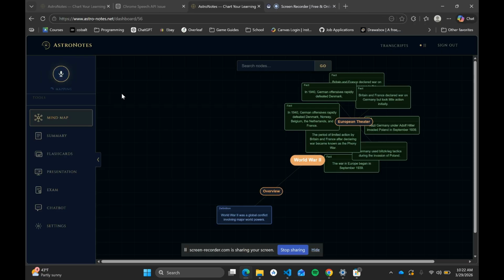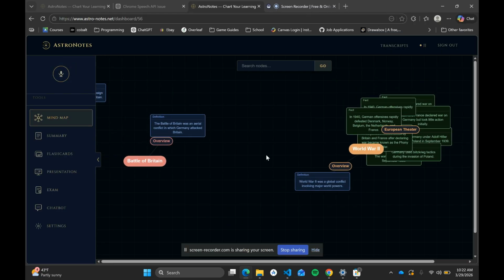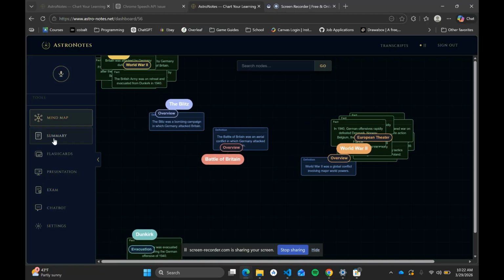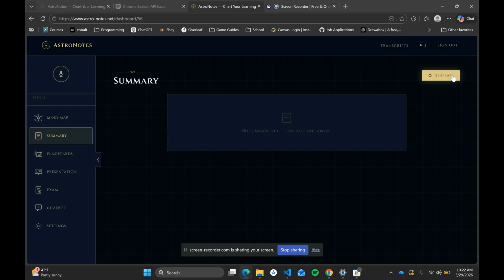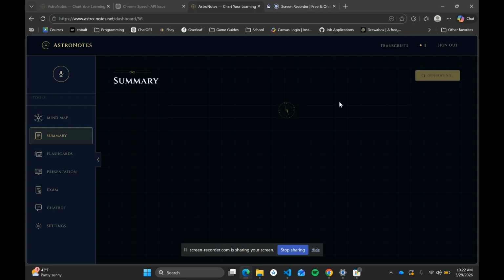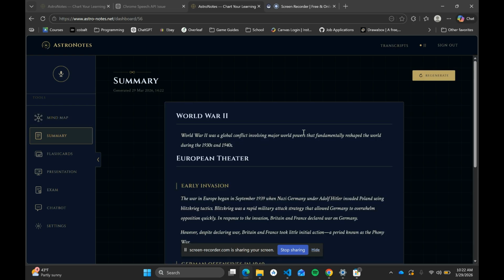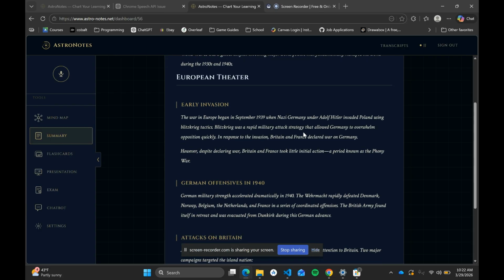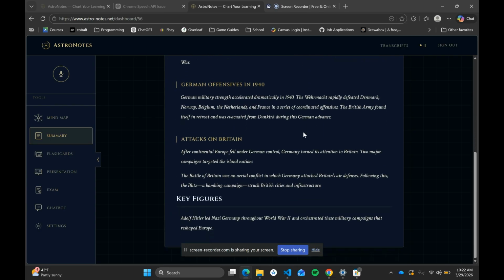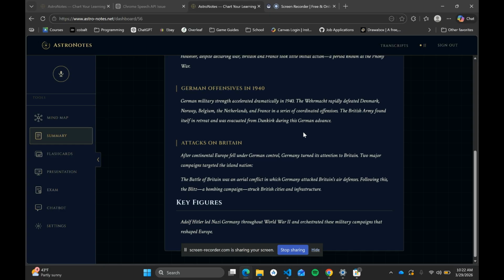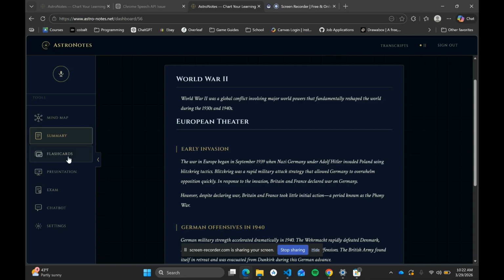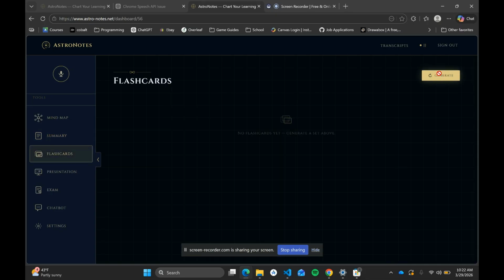And so as you can see, as the video was playing, the information was dynamically generated for the mind map. Next up, we've got a summary, and this is going to use a RAG search combined with that storage of all of the different nodes and edges to generate a quick summary for if you need to review a class before an upcoming lecture or study for an exam. And it's going to cover the most major topics and give you a really brief overview of exactly what happened in this lecture.